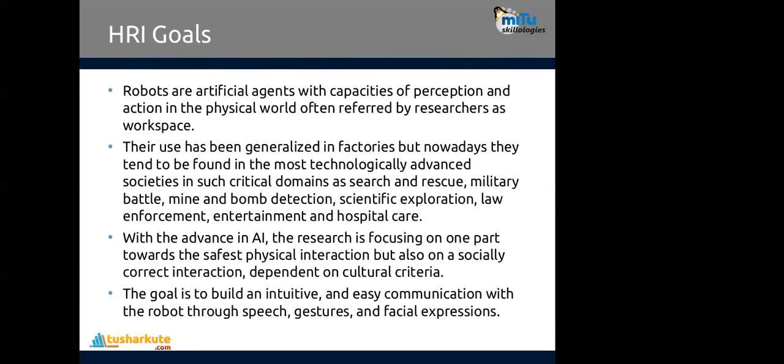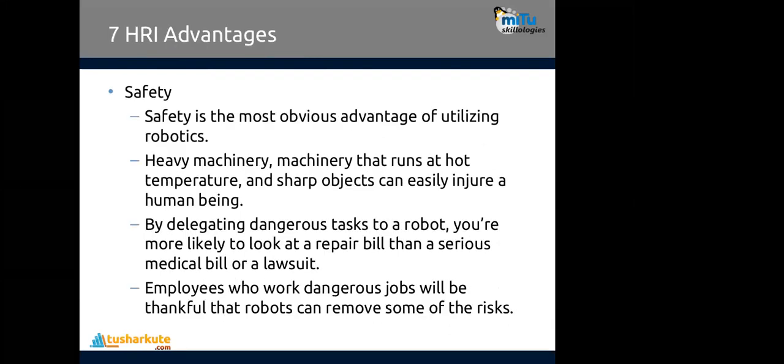With the advance in AI, the focus is on safe physical interaction, but socially correct interaction is also possible, depending on cultural criteria also. Everywhere we have different cultures. And their goal is to build intuitive and easy communication with robots through speech, gestures, and facial expression, that they require. Now, 7 advantages are there.